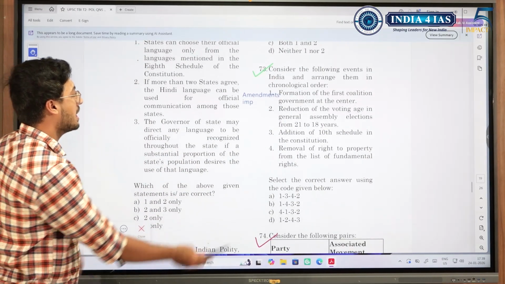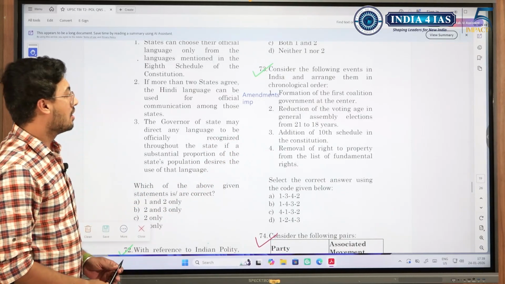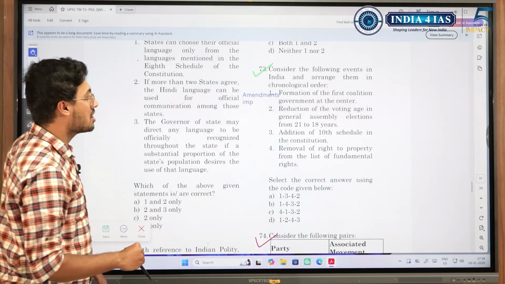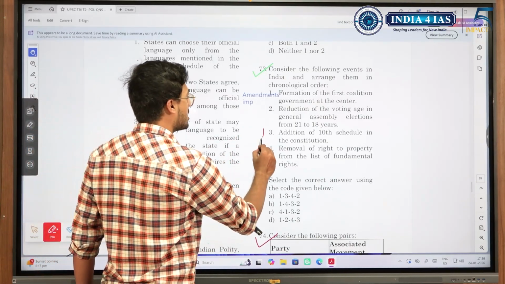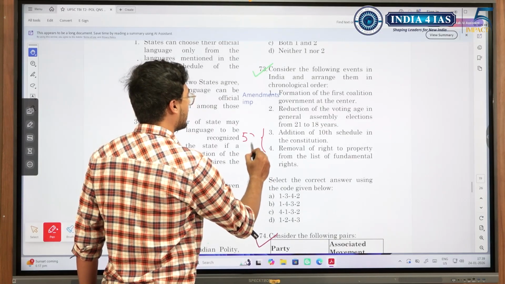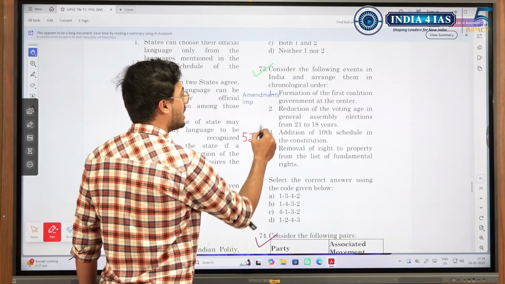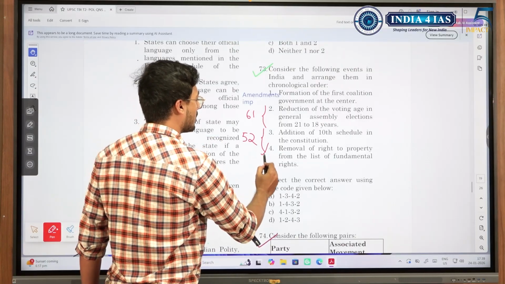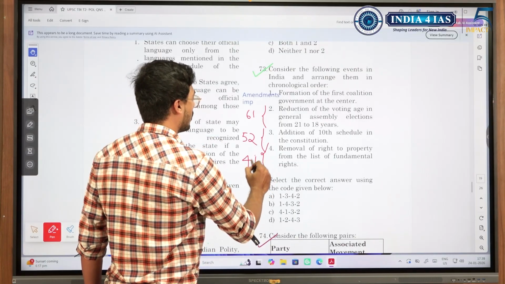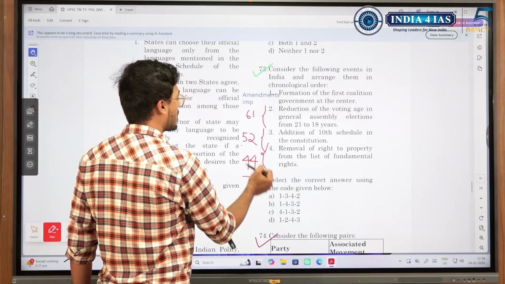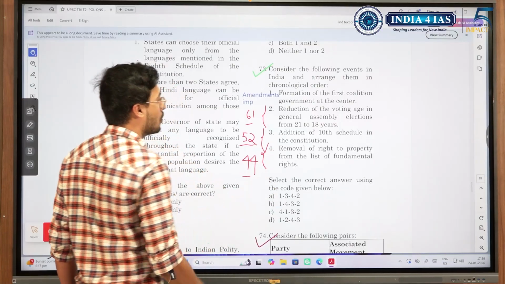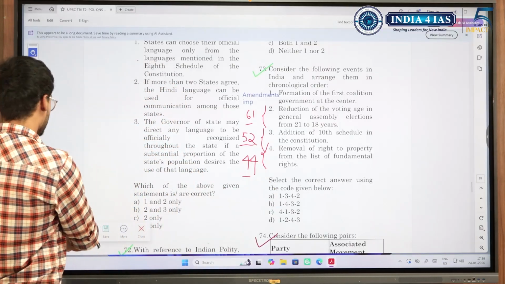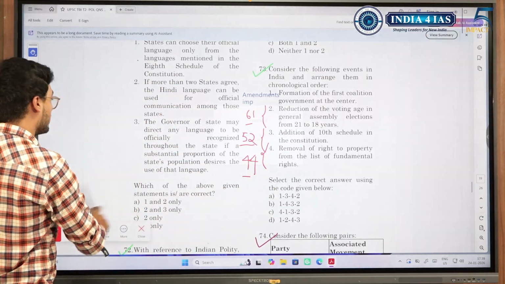Moving on, like I said, again amendments are important. Here if we see, we could have solved this question just by amendments. Addition of 10th schedule is 52nd, anti-defection. Reduction of voting age is 61st. Removal of right to property is 44. We ourselves got 44 first, then 52, then 61. We would have got the answer, though we did not know the first sentence.